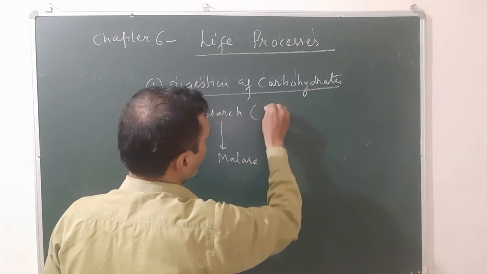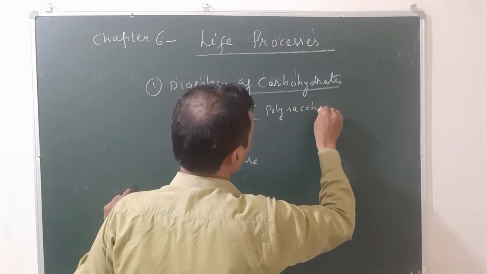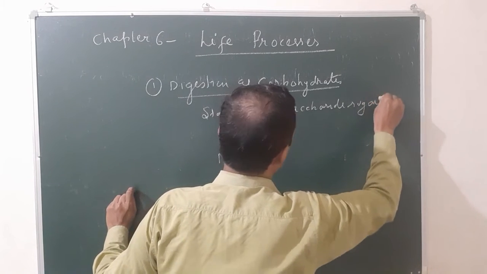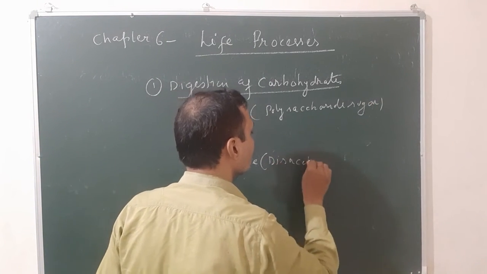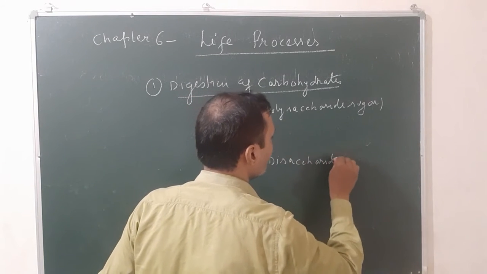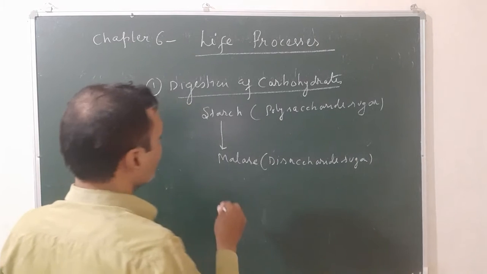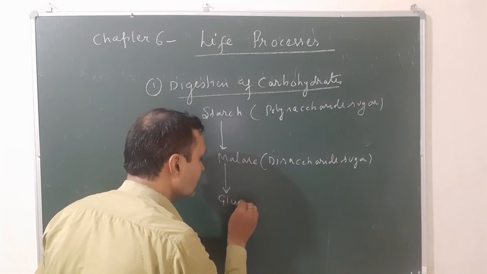Starch is a polysaccharide sugar, and maltose is a disaccharide sugar. This maltose is further broken down into the basic unit, that is glucose.